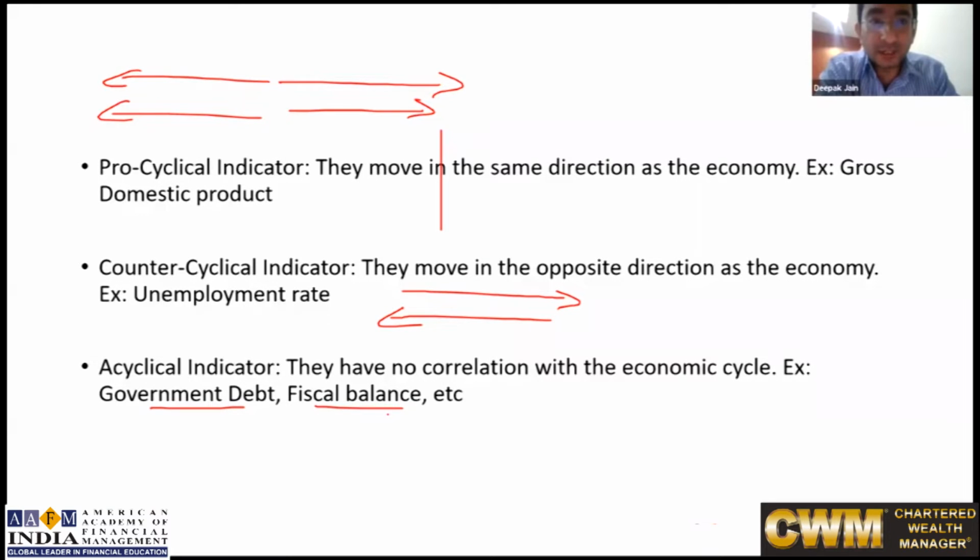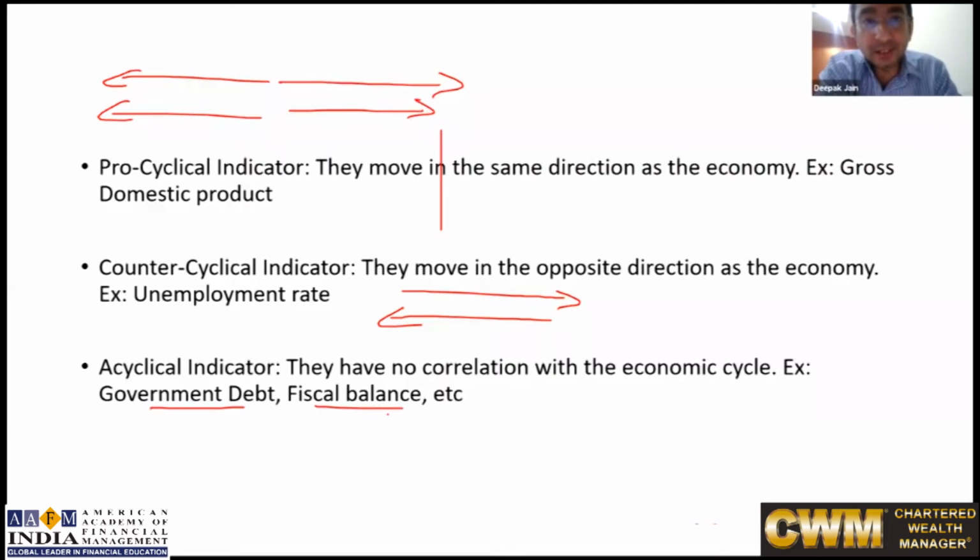Government debt means what? Government issuing bonds. The government is raising money from the public. Why would they raise money from the public? They would raise money because they feel the public has excess liquidity. So in order to remove the liquidity and to control inflation also, they might have to issue the bonds, and their books of debt will increase.